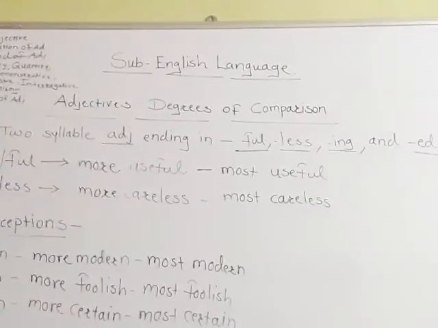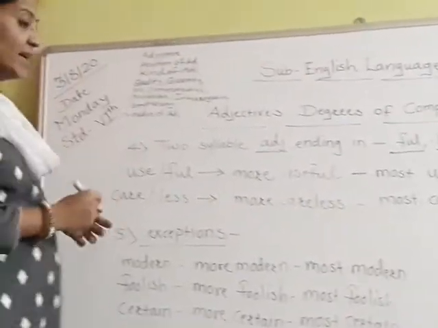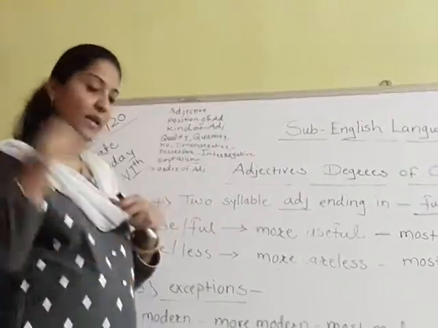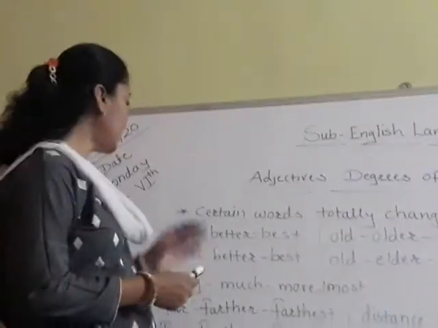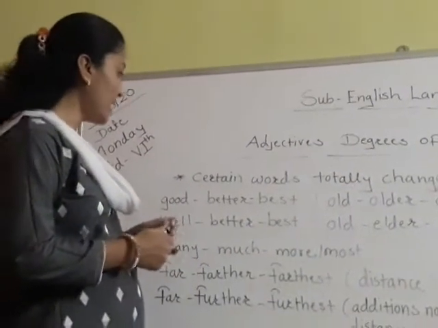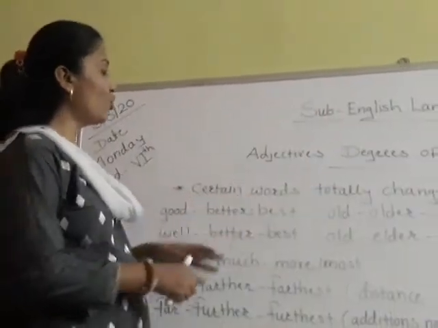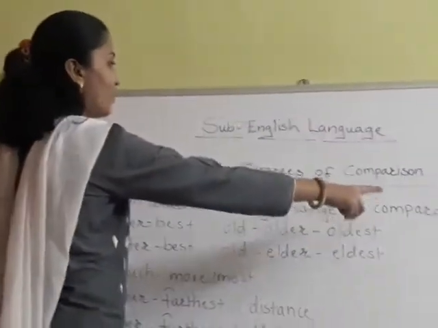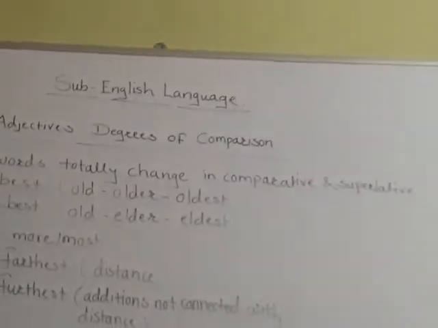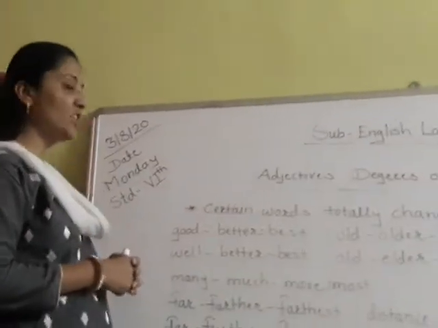Now only last rule is remaining, and what is that last rule that we are going to see now? See the next rule, that is the last one. Certain words totally change in comparative and superlative degrees. Now which are that words that totally change?